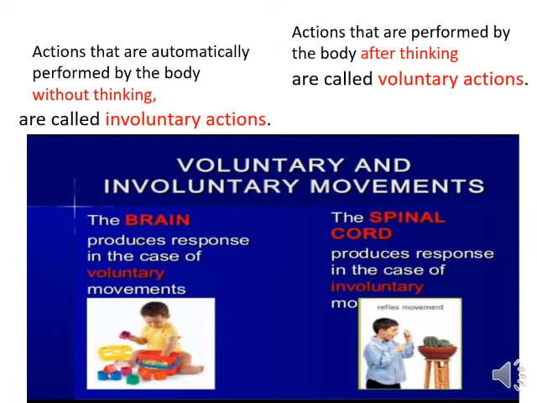The first picture includes a boy who thinks how to build a house using these cubes. In this way, the boy uses his brain to think, so this process is classified as voluntary actions. The second picture includes a boy who is trying to touch the cactus fruit, but suddenly he left his hand without thinking. So this process is classified as involuntary action.